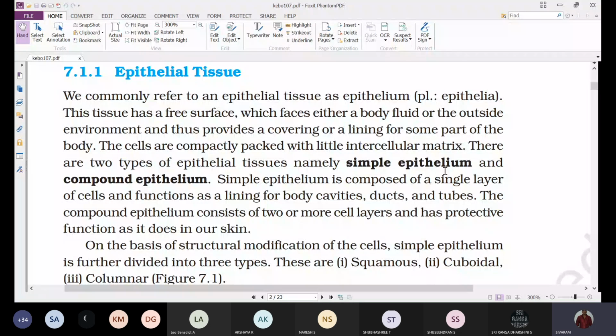The compound epithelium consists of two or more cell layers and has a protective function, as it does in our skin. So the skin is a good example of compound epithelium. The skin, which covers the whole length of our body, is a compound epithelium made up of five layers of cells.